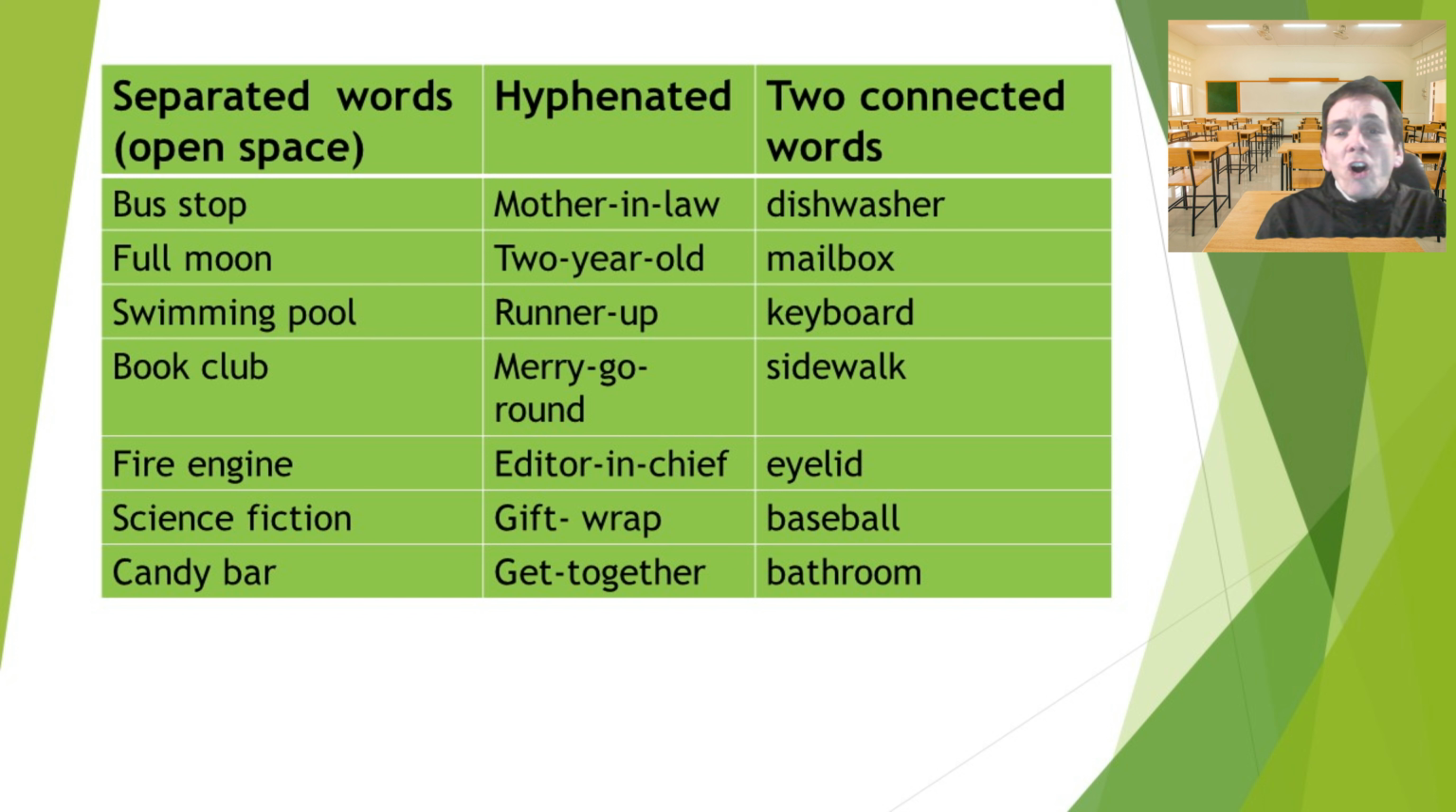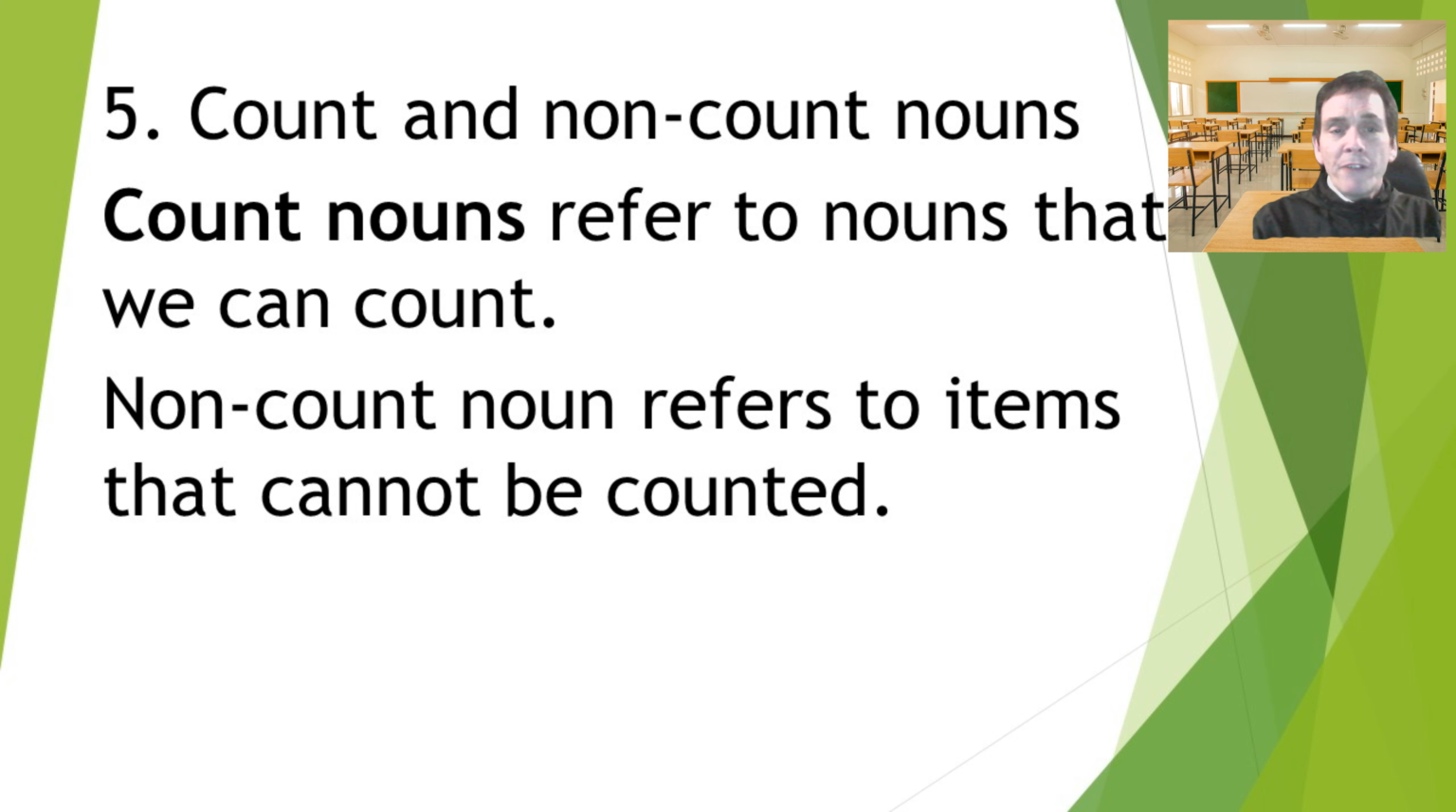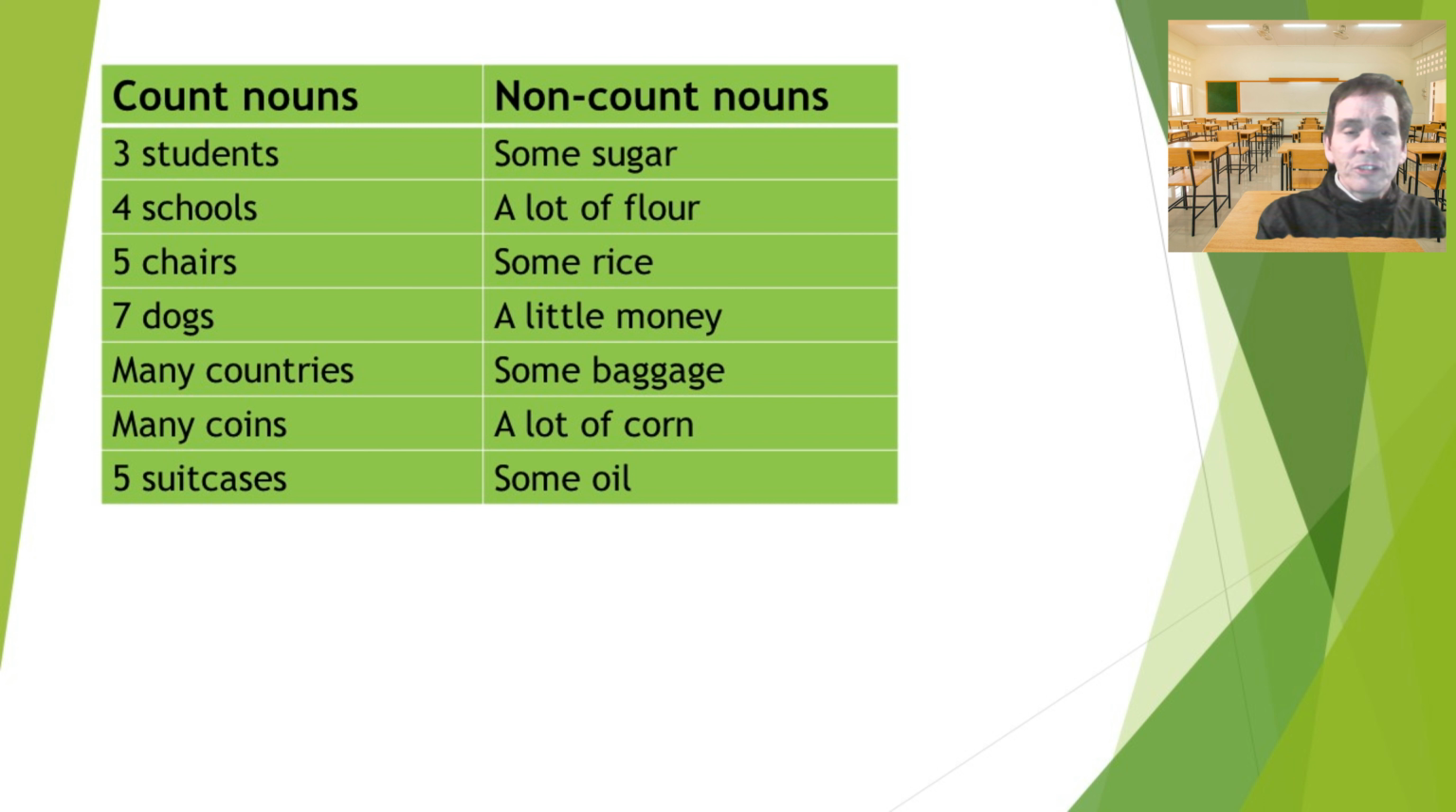So again, these are all words that are connected together. And all of these are different types of compound nouns. Group number, I think we're up to number 5, right? Okay, and these are count and non-count nouns. Now, count nouns refer to nouns that we can count. Non-count nouns refer to items that cannot be counted. Okay, so let's take a look at some examples.